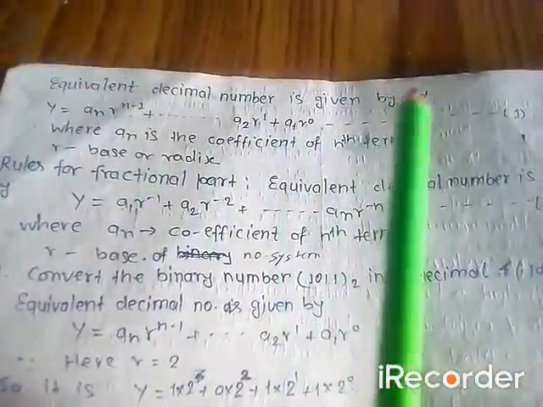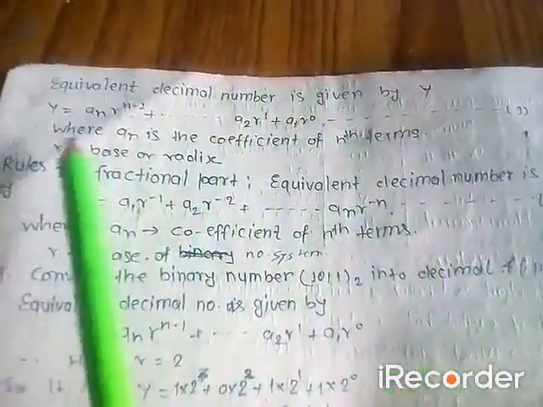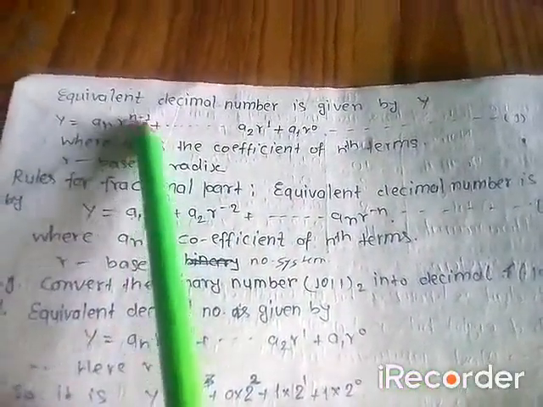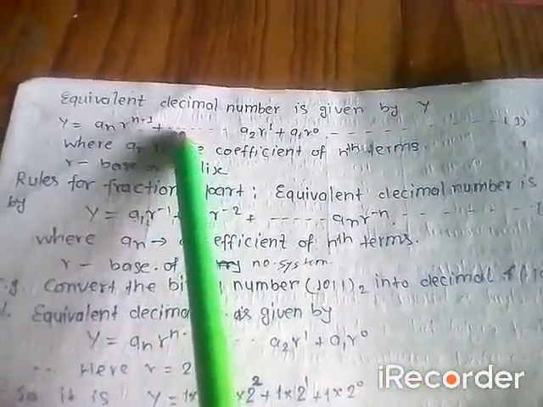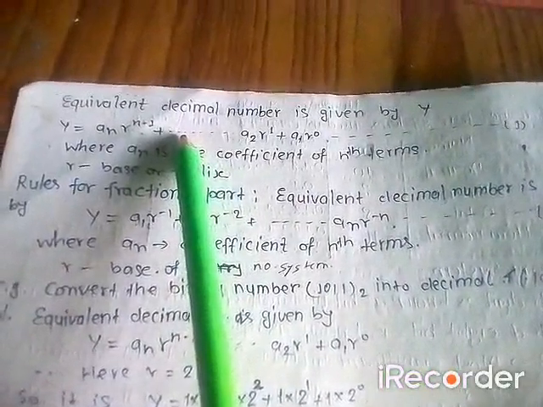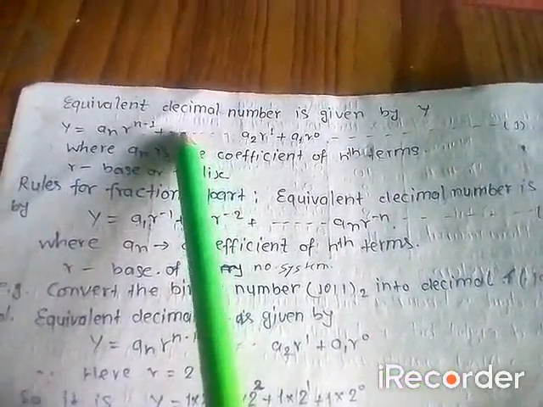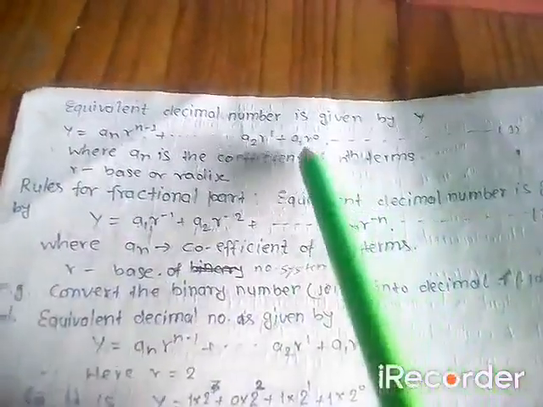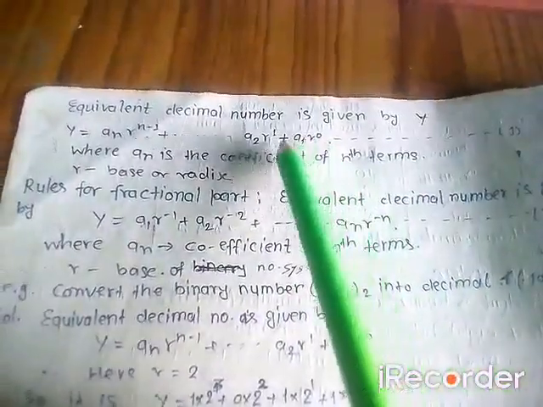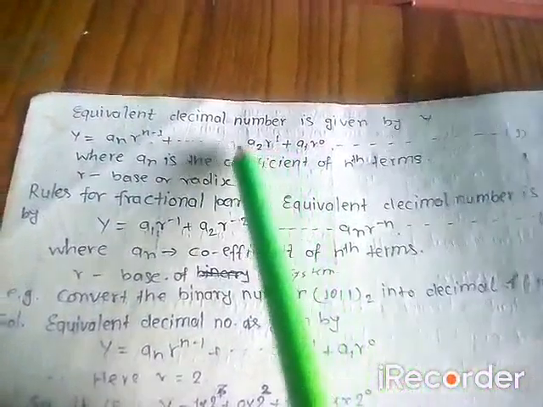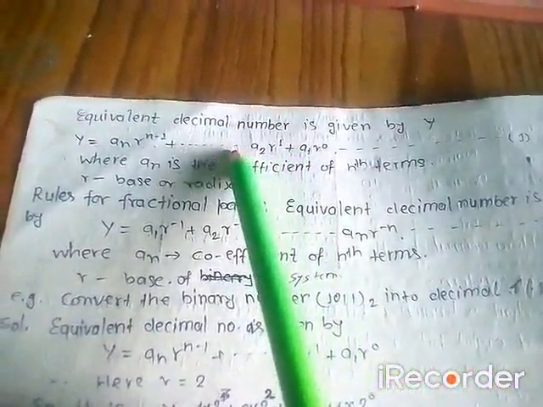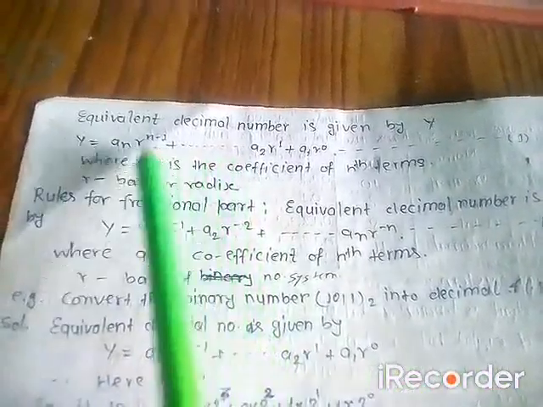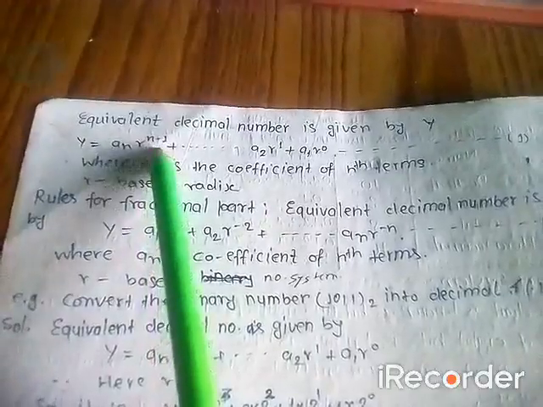the equivalent decimal number is given by y. Then y is equal to a1 r to the power 0 plus a2 r to the power 1 plus a3 r to the power 2 plus a4 r to the power 3 and so on up to an r raised to the power n minus 1.